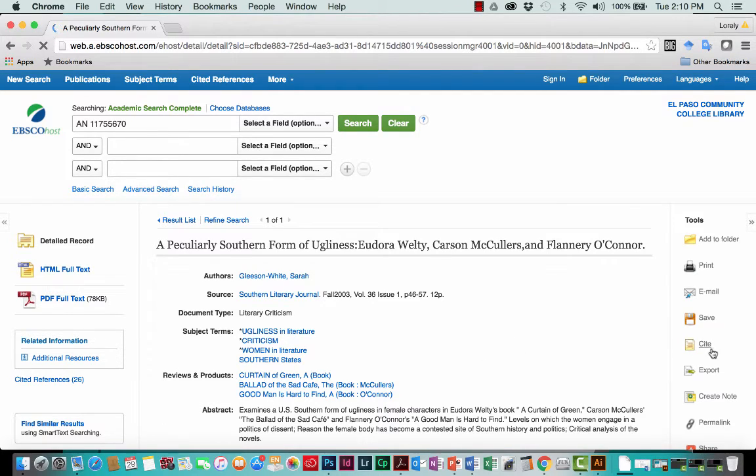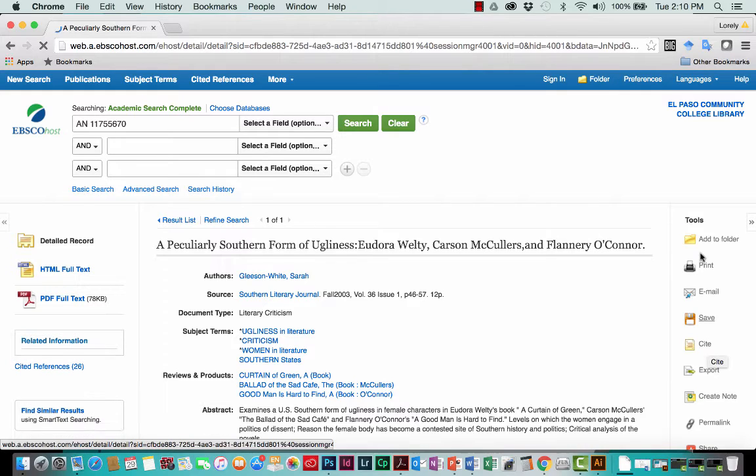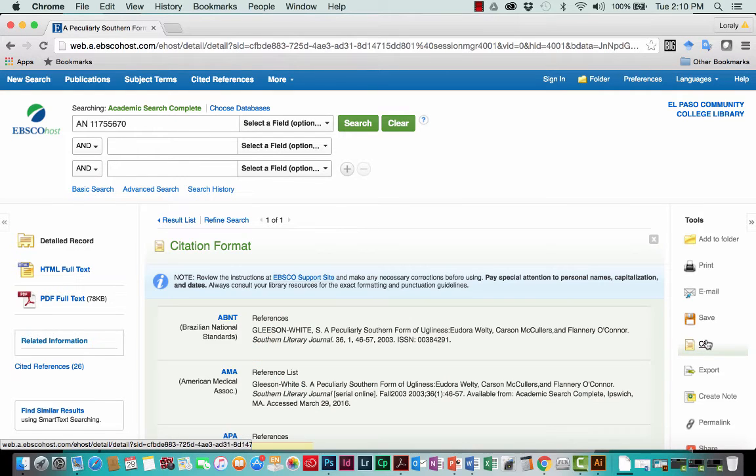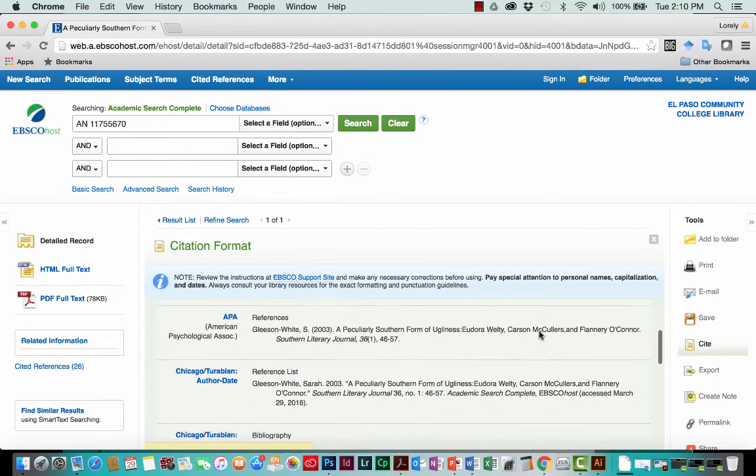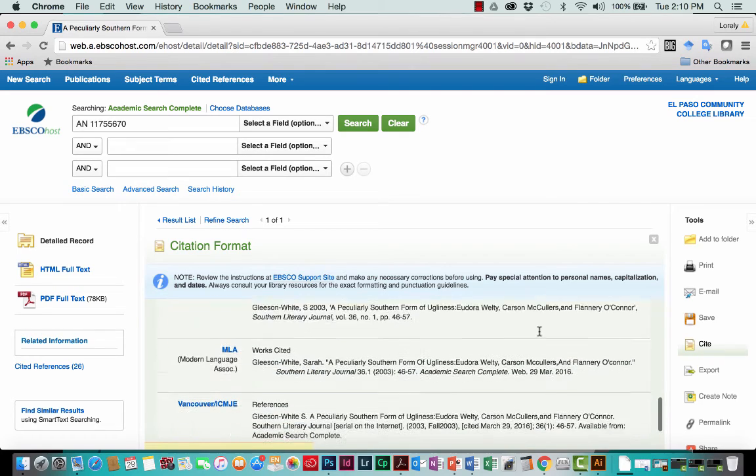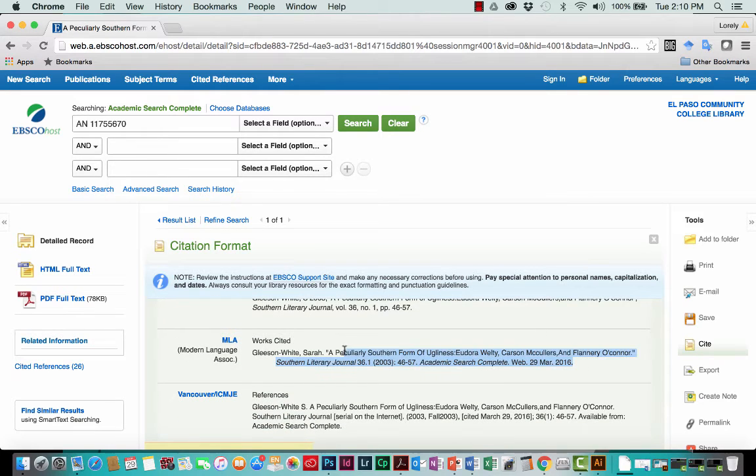You can cite the article here directly from the database, print, email, or save. Click on Cite. It'll open a pop-up window with your citation in different formats. Look for MLA, and then you can copy the citation into your Word document where you're writing your paper for your references page, or you can take it into NoodleTools, the bibliographic software. To learn how to do this, look into Module 4.